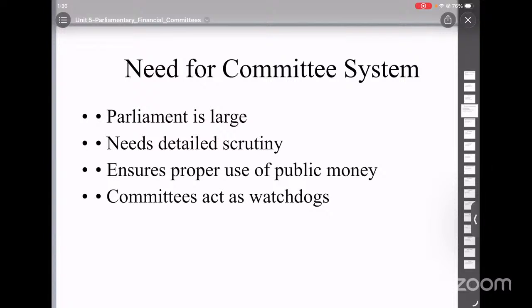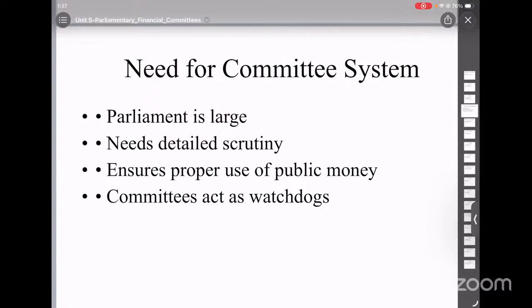Some of the advantages of these committees are, firstly, they are smaller groups, which means there will be better discussions and there is no party pressure. When there is no party pressure, there is more honest discussion. They also have closed door meetings, which means they do serious analysis.